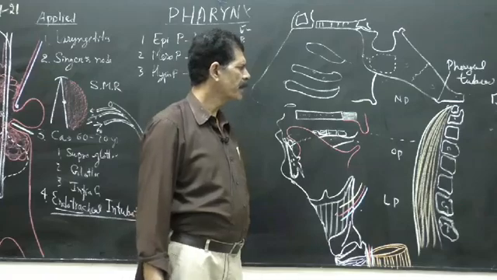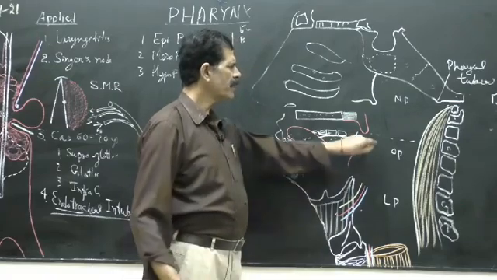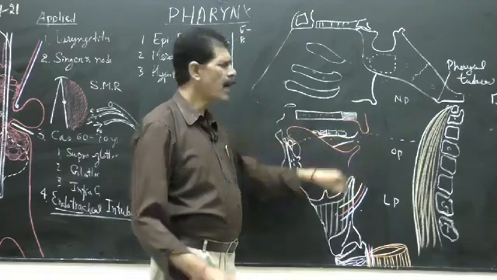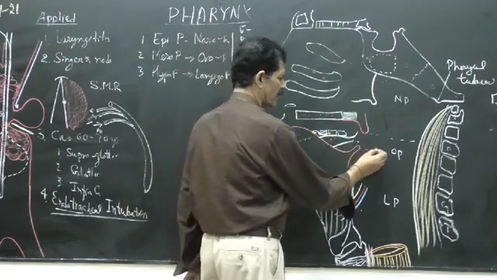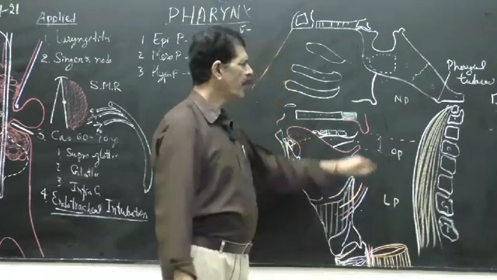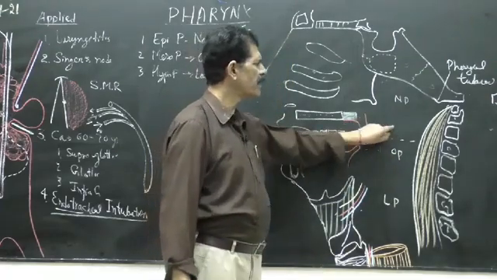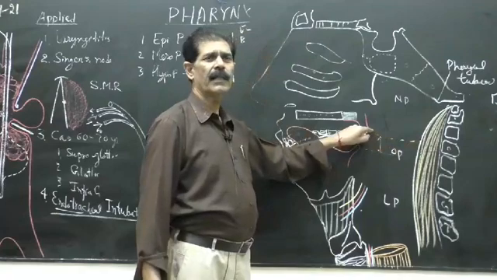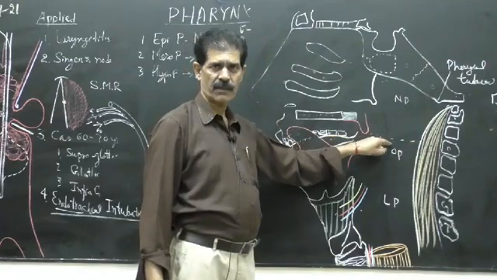Ciliated columnar epithelium. Then the oropharynx starts from the tip of the uvula to the tip of the epiglottis. This is the oropharynx. The nasopharynx opens into the oropharynx through this isthmus, or the opening. This is called the nasopharyngeal isthmus.